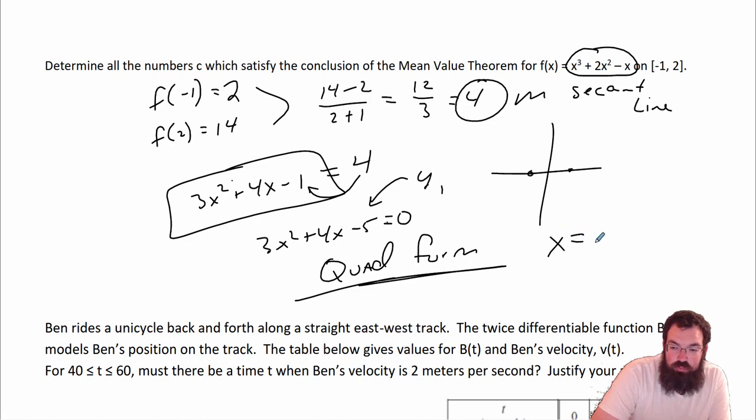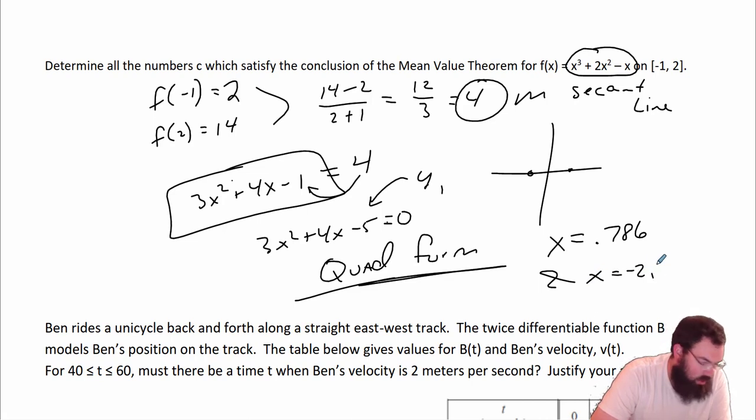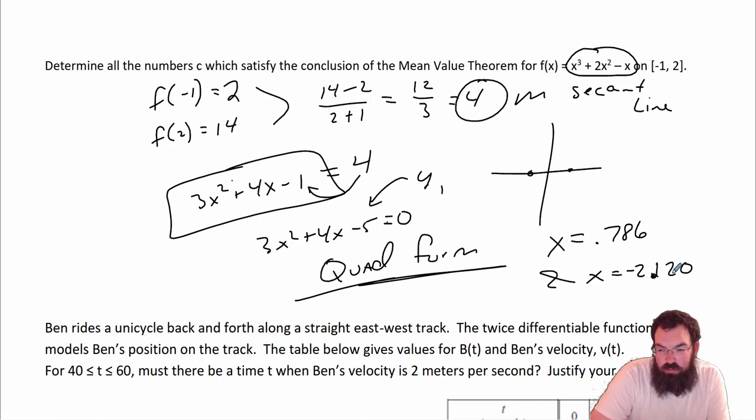And in this case, x equals 0.786, and x equals negative 2.120. You can just put it as 1, 2, that's fine, but I'm guessing it might round in the third place. I'm not going to pull up my calculator, you can do that by now. So in this case, we have two values, right? Well, we need to know which ones satisfy. Maybe both of them will, I don't know, but how do we determine that? We look at the values and which ones are in the interval.